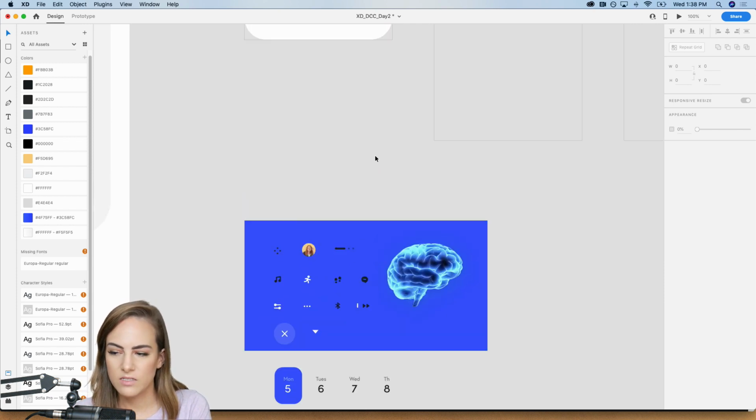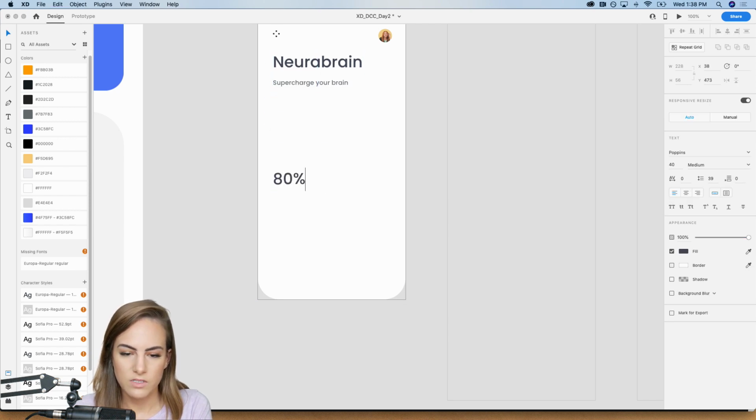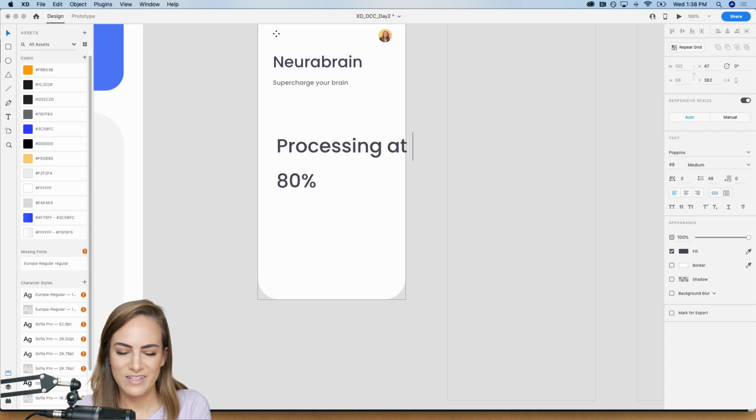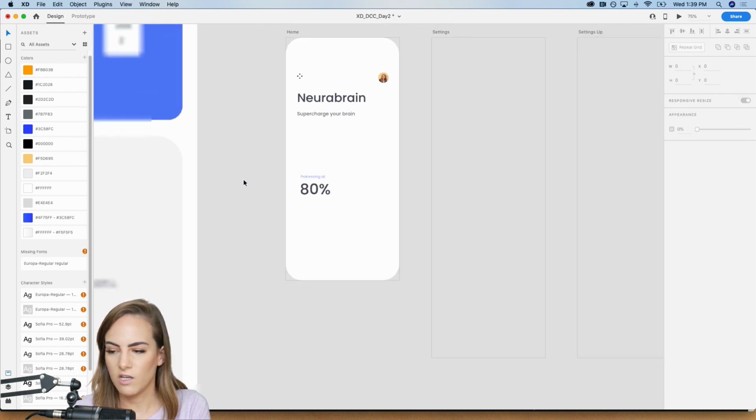Okay, so next I'm gonna add just some text below this. So we wanna say like, hey, we're at 80% processing power, maybe. Maybe you wanna know that you can get up further than that. Processing at 80%. Okay. We're gonna make this blue. Oh wait, that's a gradient. And like that. Maybe a little smaller because it's just the subtext.